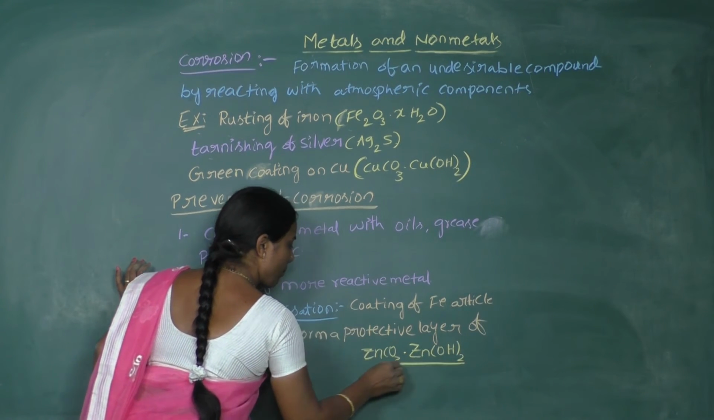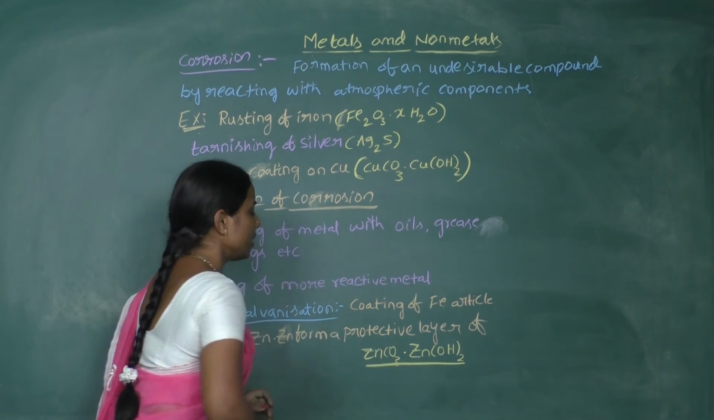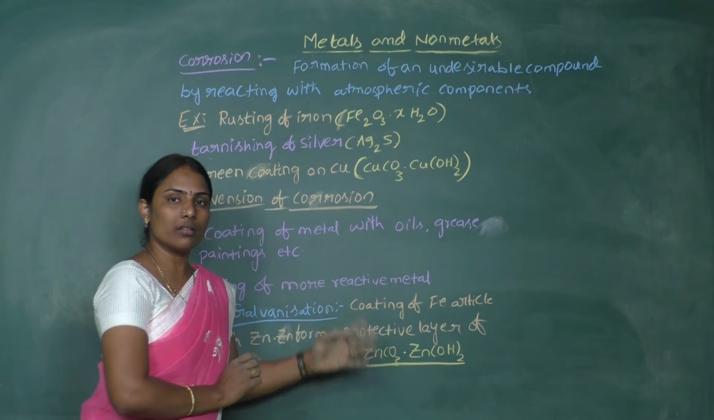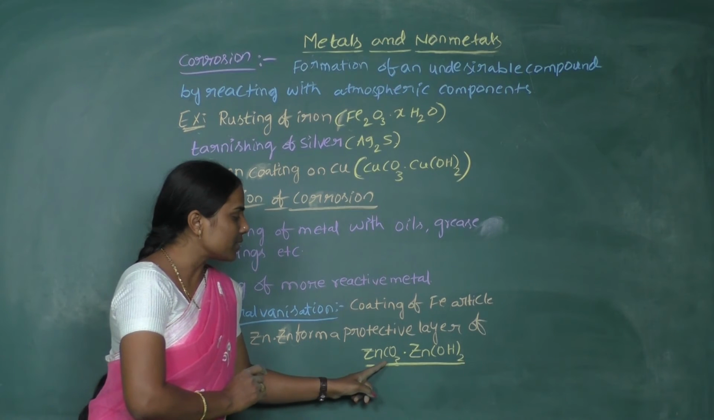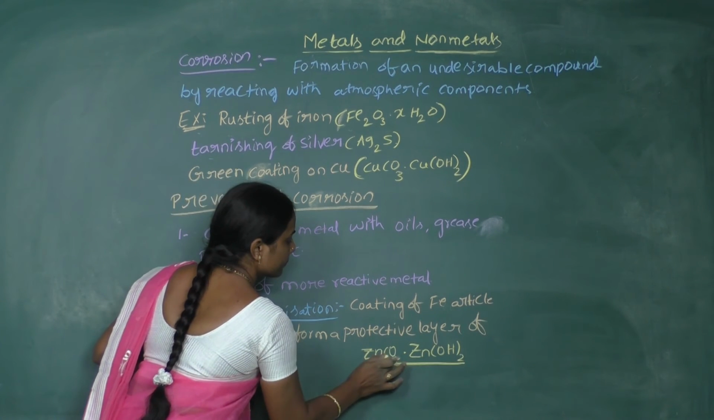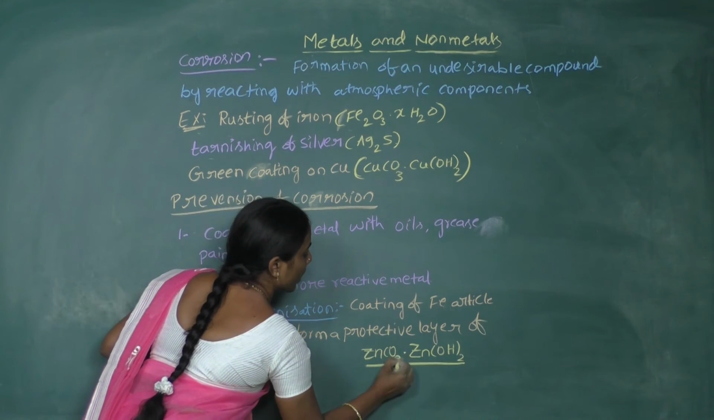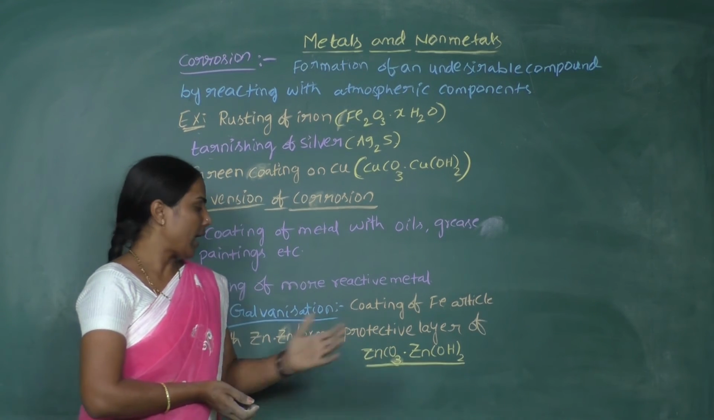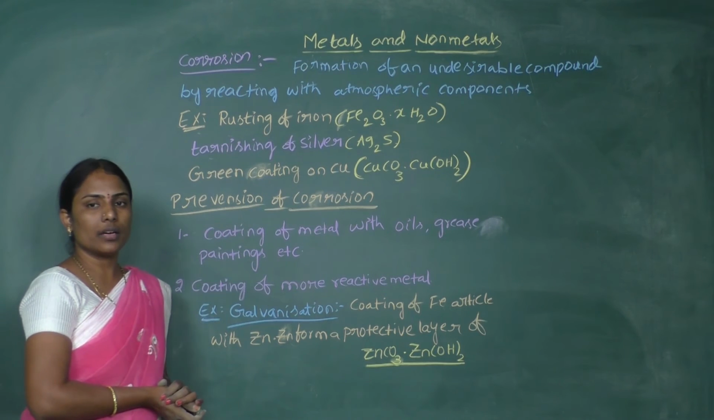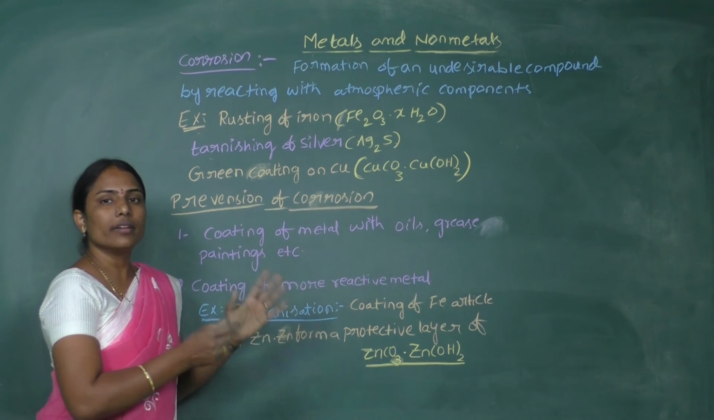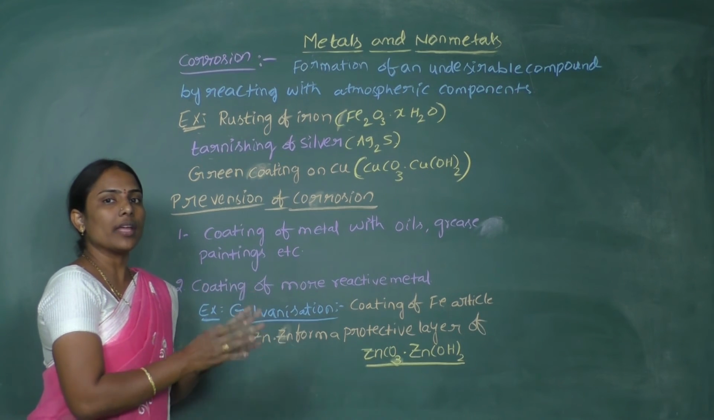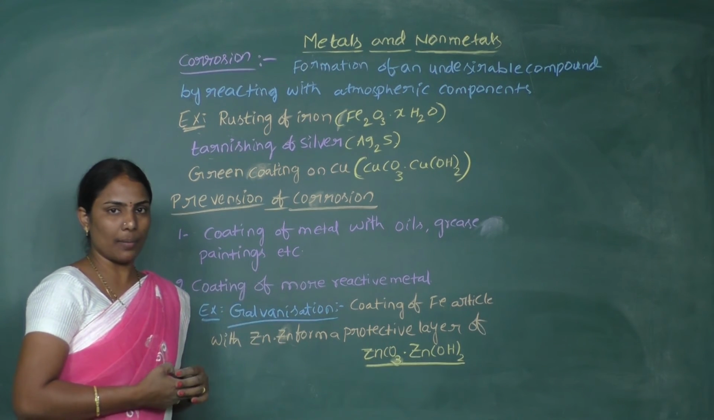Here this compound of zinc reacts readily, rather than other compounds. The zinc reacts vigorously and forms zinc carbonate. So here we'll have carbonate of zinc and hydroxide of zinc, and this is a protective layer, and this layer will protect the metal from reacting with the atmospheric components.